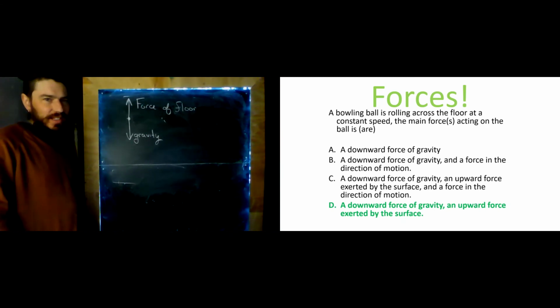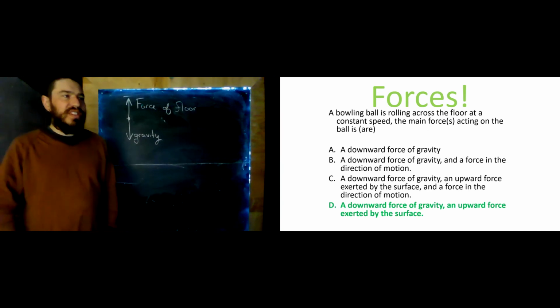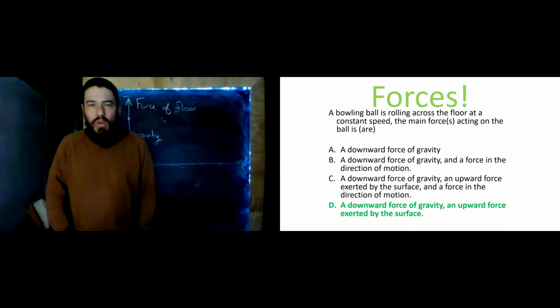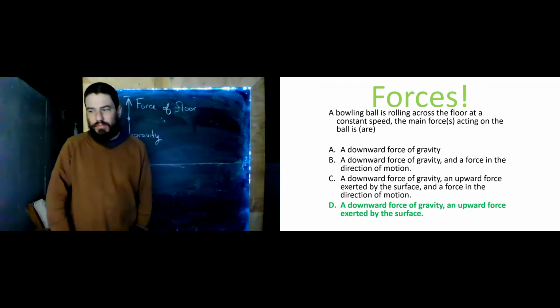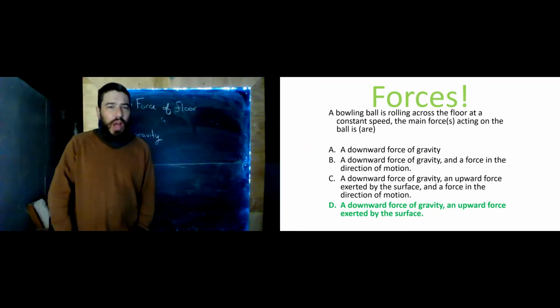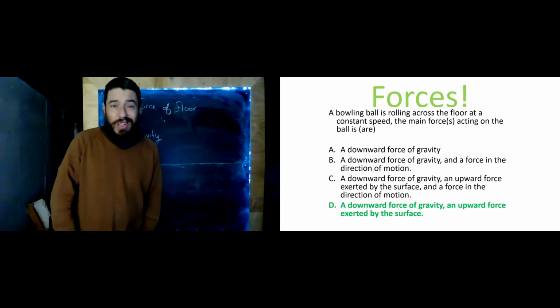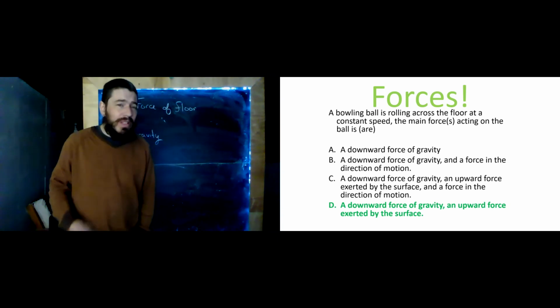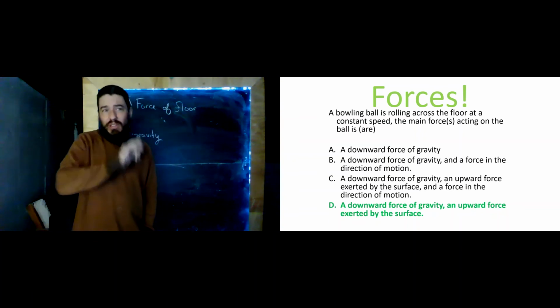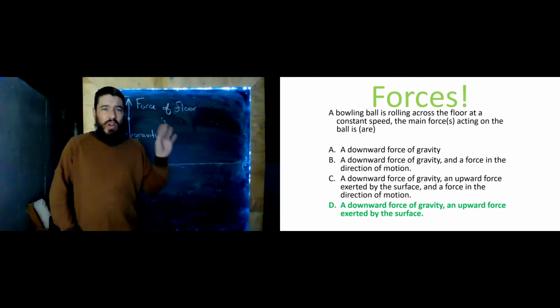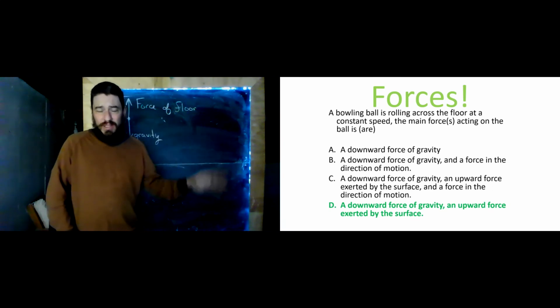And that is it. If you chose C or B, then you are again stuck in an Aristotelian mindset, because you're thinking that we need to push on it in order to make it move. We don't. It's just going to keep moving, right? Maybe somebody had to push on it to get it moving. I didn't ask about that, right? I told you it was moving at a constant speed. So, however it got moving, that business is over.